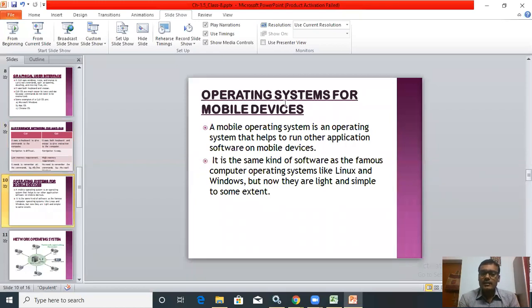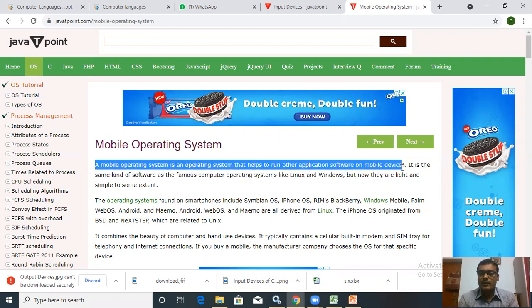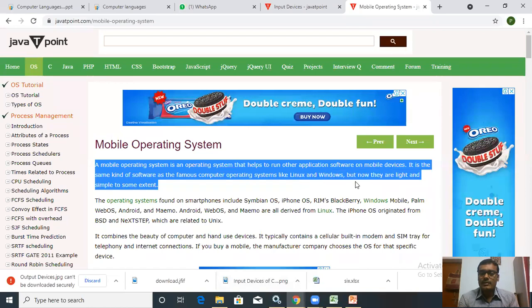A mobile operating system is an operating system that helps to run other application software on mobile devices. It is the same kind of software as the famous computer operating systems like Linux, Windows, but now they are light and simple to some extent.